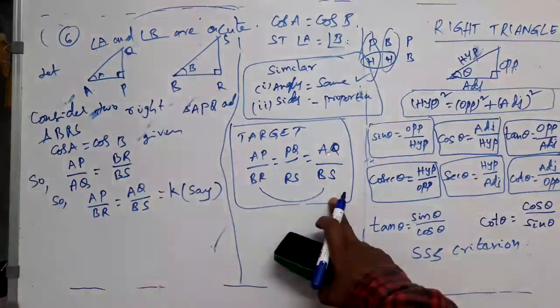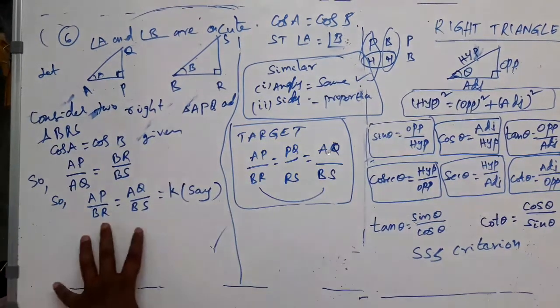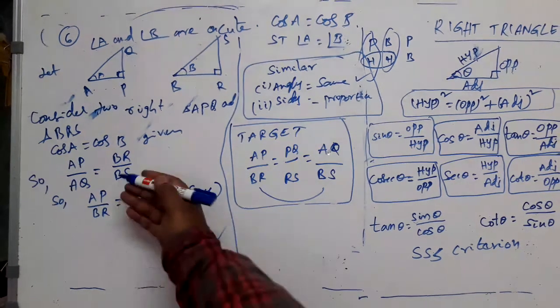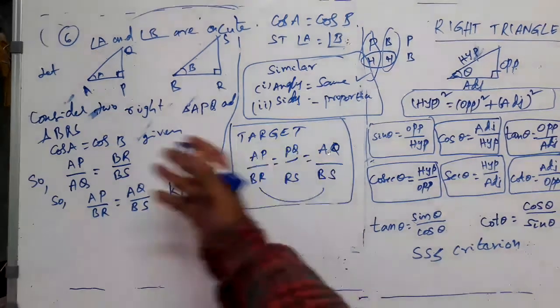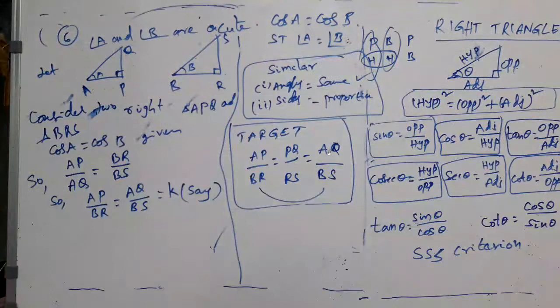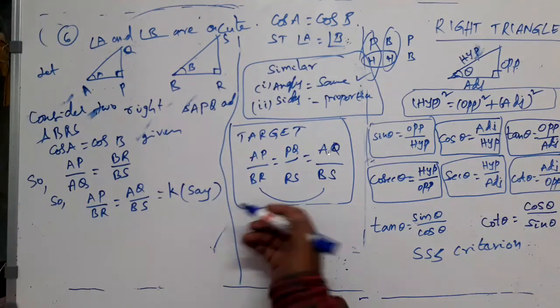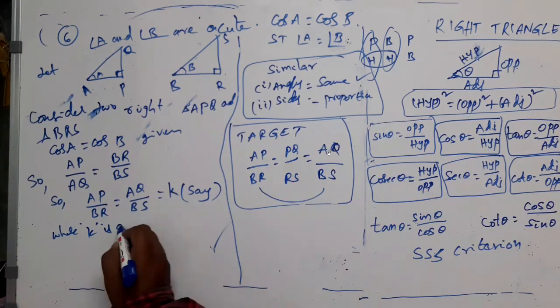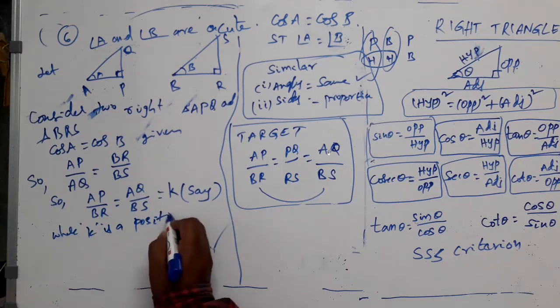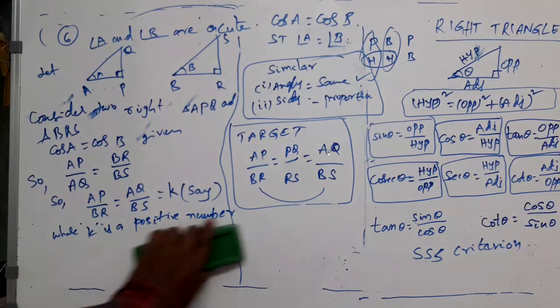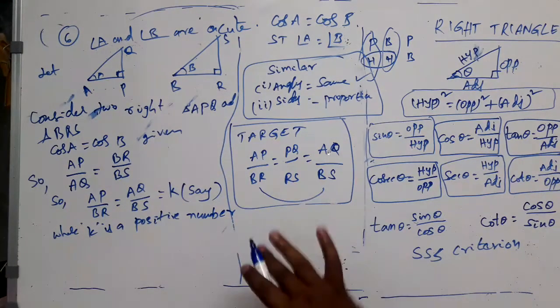Halfway we have come already. Our target is this. Already we have got this. Let us say some constant K, right? Where K is positive. This is the ratio of two numbers, right? As earlier we have done this same thing, introducing a proportionality constant K while handling the ratios of sides, where K is a positive number. Yes, positive number introduced.